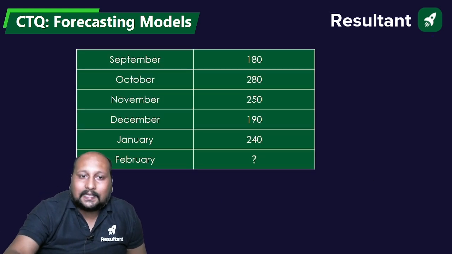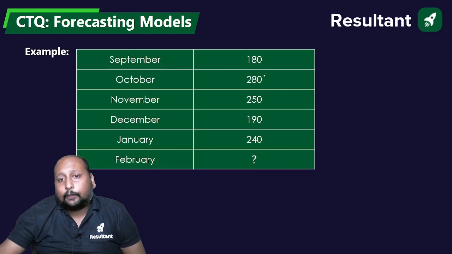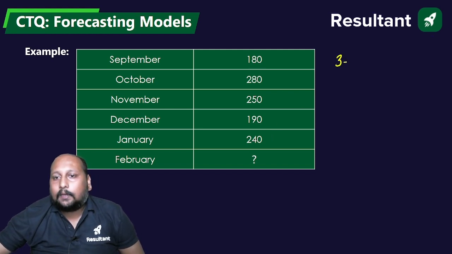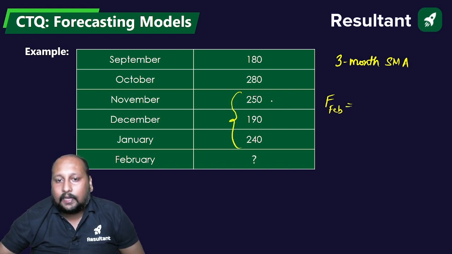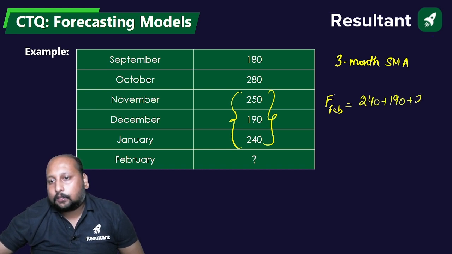If I take this example, you can see from 180 to 280, then again it is decreasing, then again increasing. But if I take the 3-month simple moving average method and calculate the forecast for the month of Feb, that will be only the average of these 3 latest values: 240 plus 190 plus 250, divided by 3.